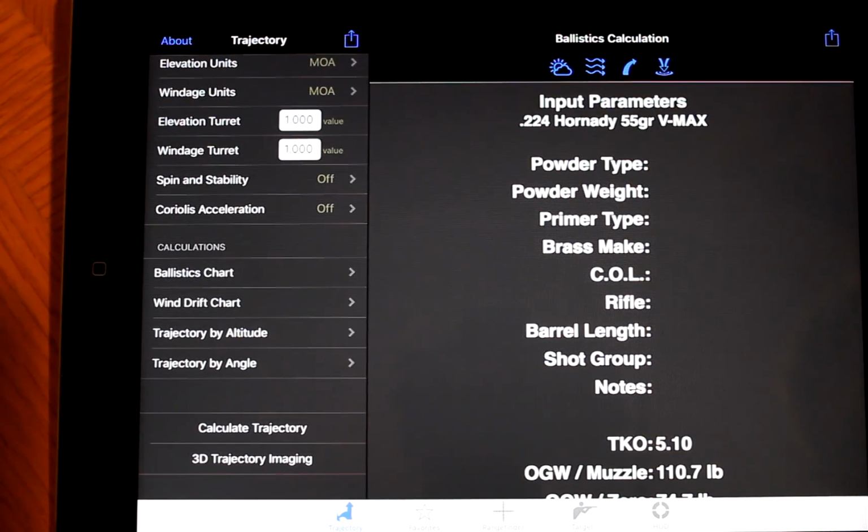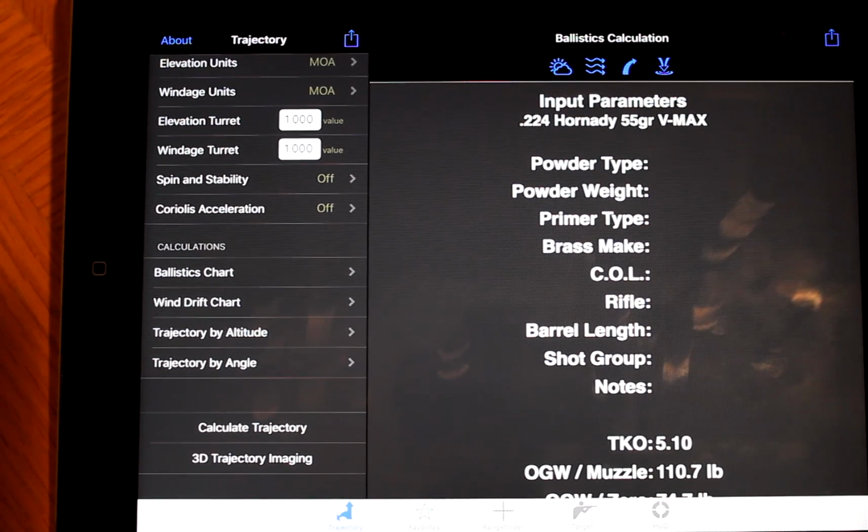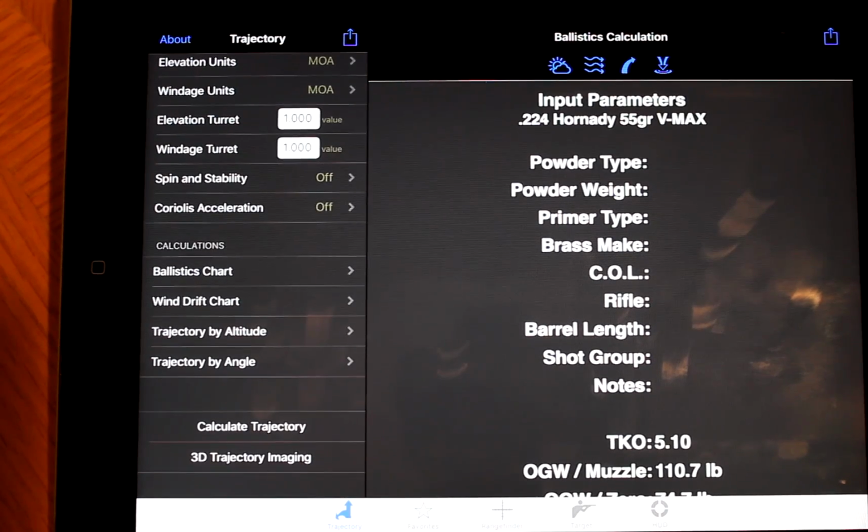On the bottom, you're going to have a trajectory, I'm just going to call it an icon. You'll have your favorites icon, your rangefinder icon, your target icon, and your HUD, or heads-up display. I'm going to go through each one of these and show you. I'm not going to get into the super nitty-gritty details, but I'll show you what I've used so far, which has worked really good, which is probably about 75% of the functionality. But first, I want to explain a little bit.